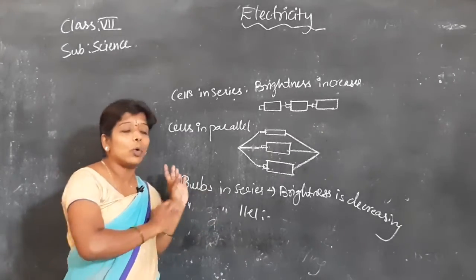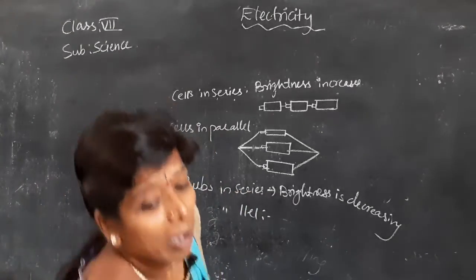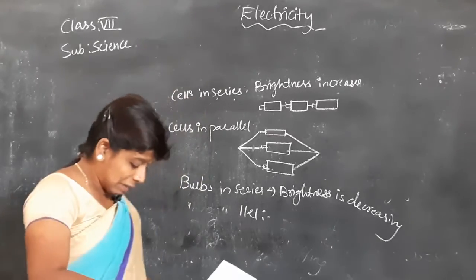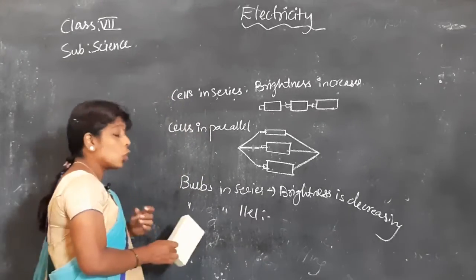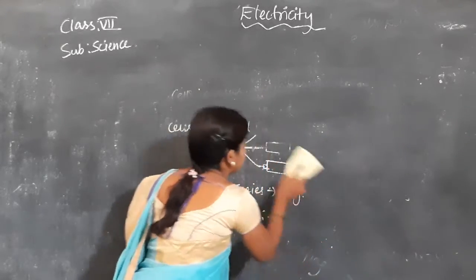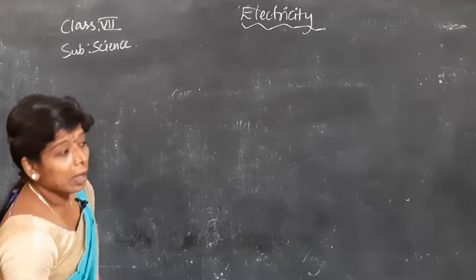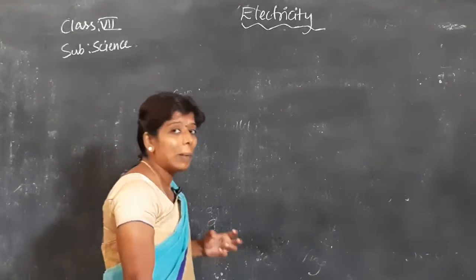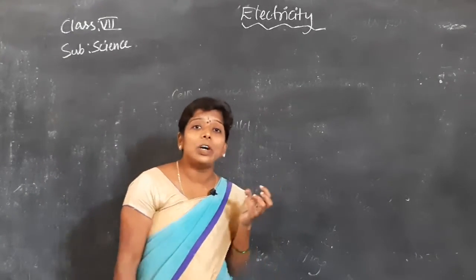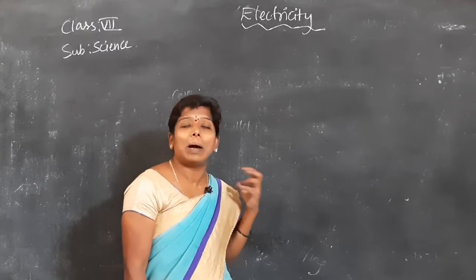This is about cells in series, cells in parallel. And overall, we have gone through what is a circuit, closed circuit, open circuit, and parallel circuit. Now observe this one thing. When you are switching on a bulb, you know that the bulb is glowing.